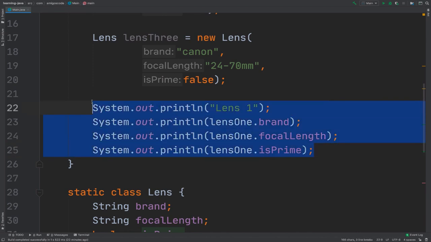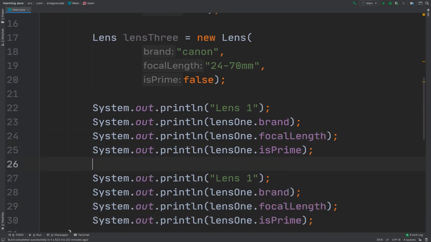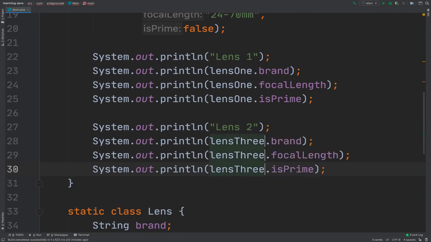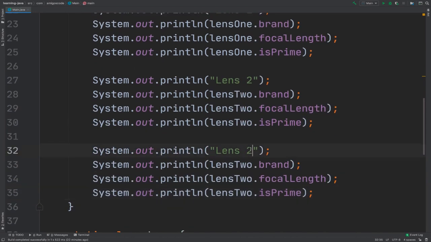Let me grab all of this again and paste that in. Have some space here so you see exactly everything. So lens2, and this will be lens2. And then let's copy again all of this and put it here, and this should be lens3, just like that.